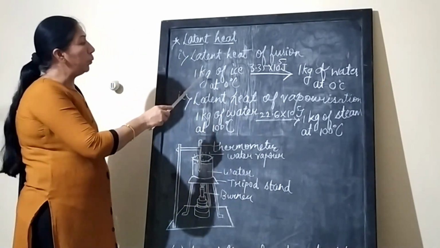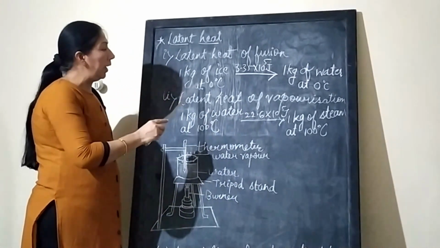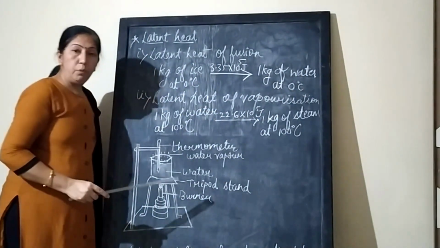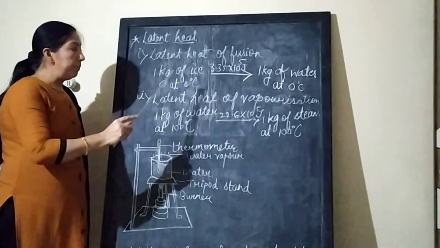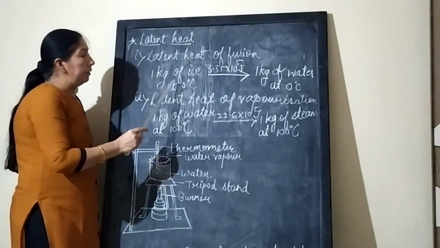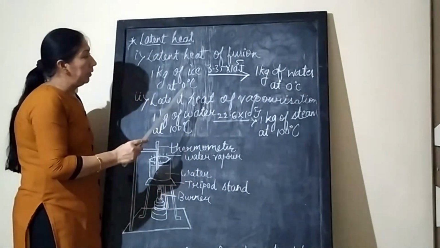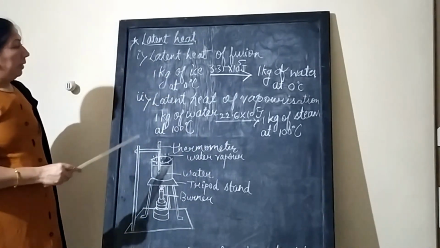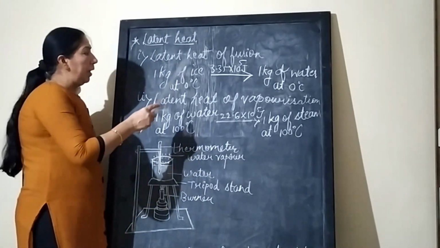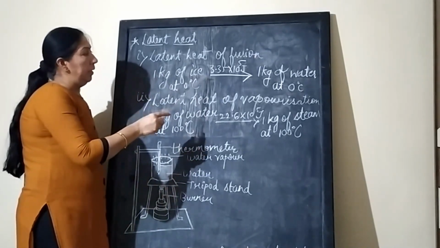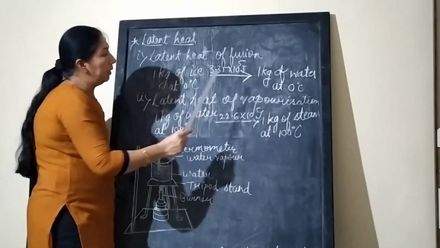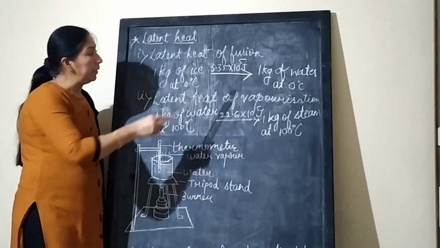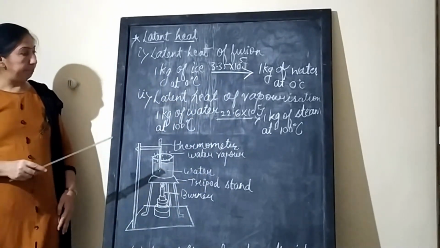Heat required to convert 1 kg of ice into 1 kg of water at atmospheric pressure and the same temperature is called latent heat of fusion. To convert 1 kg of ice into 1 kg of water, this heat is required: 3.35 × 10^5 joule.